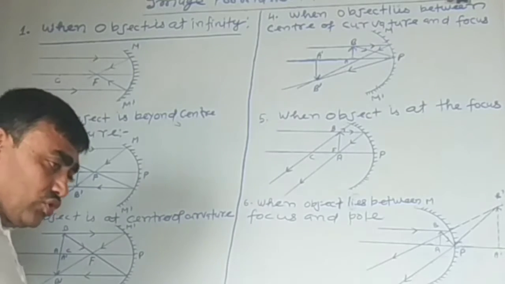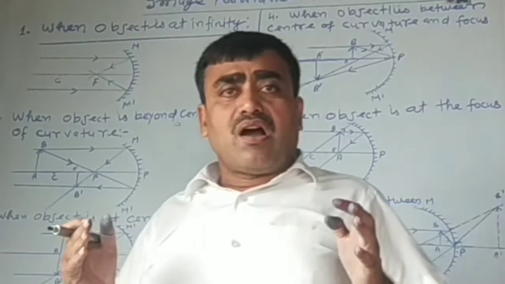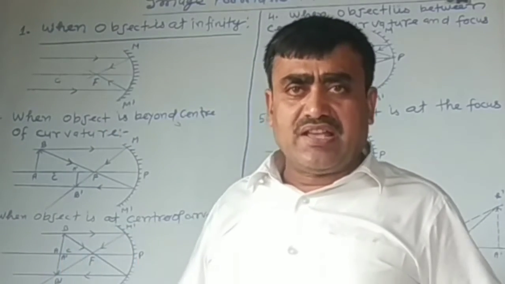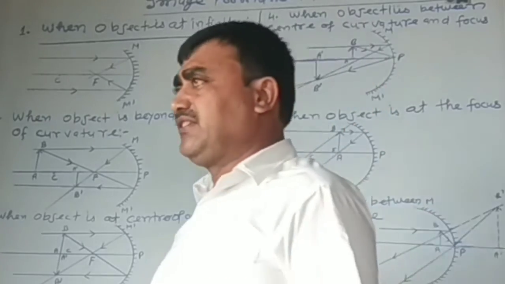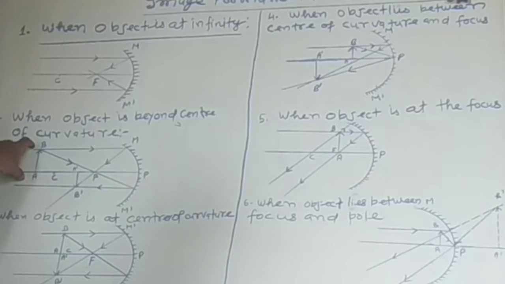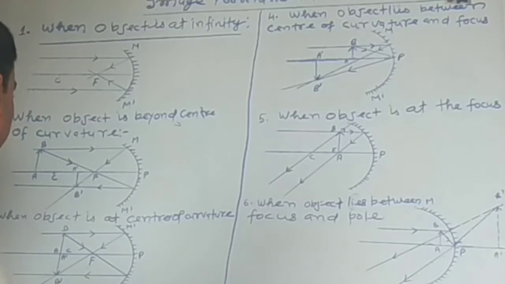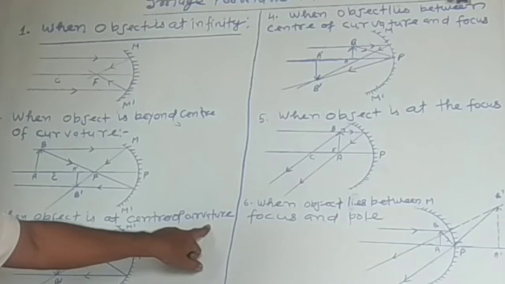If we find out the nature of the image, then we obtain the image is real and inverted. AB is upward while A dash B dash is downward, and its nature is real, inverted and smaller than the object. Okay?